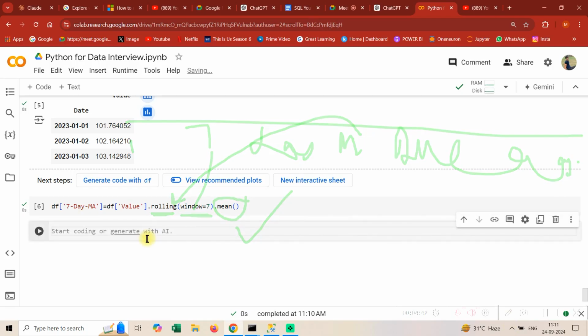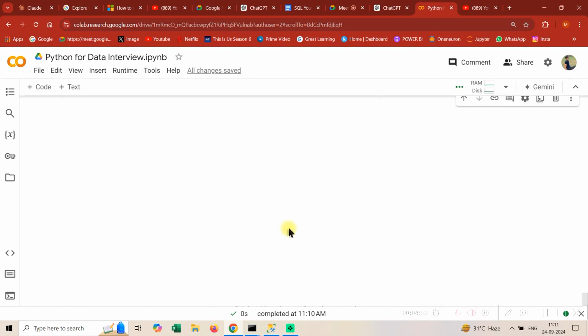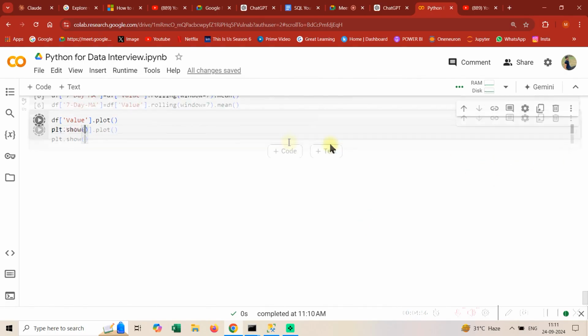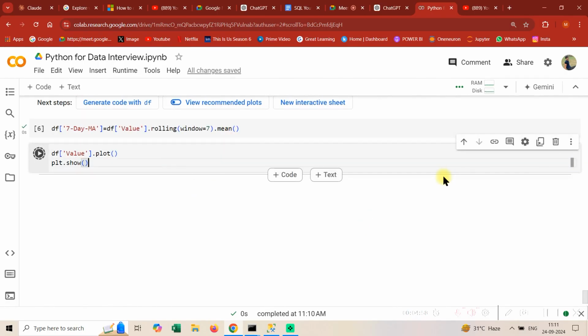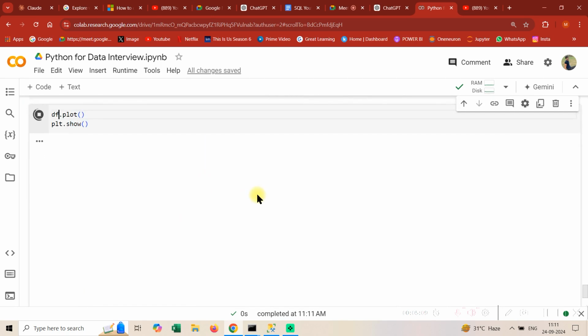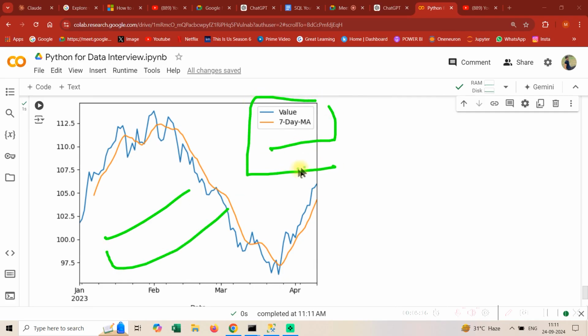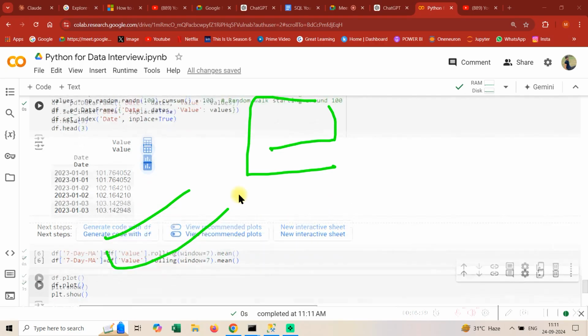And someone will say, hey, can you plot this as well? So just go with df value dot plot and plt dot show. So guys, all these things are simple. It's just that you need to get your basics right. If you get your basics right, it's essentially done. You can just get stuff done anytime you want. And you need this to be done very fast, because things are changing in a very dynamic fashion. So if you have a good understanding of the basics, you can move. See, this is how you plot a 7-day moving average in pandas. So I think we are good.